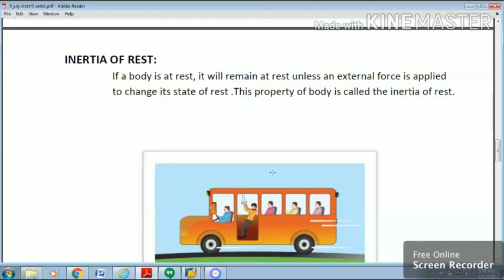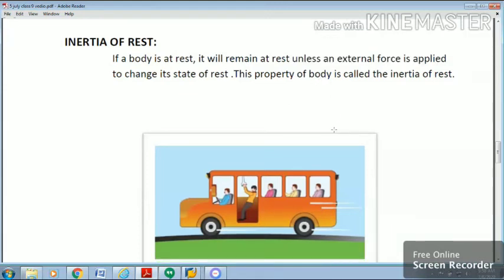Inertia of rest. If a body is at rest, it will remain at rest unless an external force is applied to change its state. This property of the body is called inertia of rest. We will discuss this with a few examples.